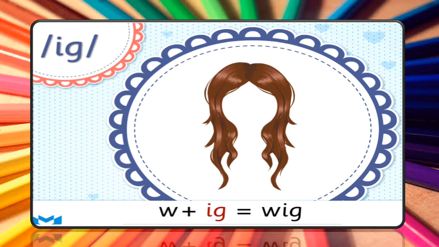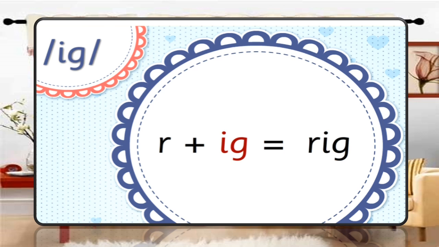In this picture, there is no picture, only the word. First we will read the word, then I'll tell you the meaning of it. R. The sound of letter R is R. R, ig, rig.